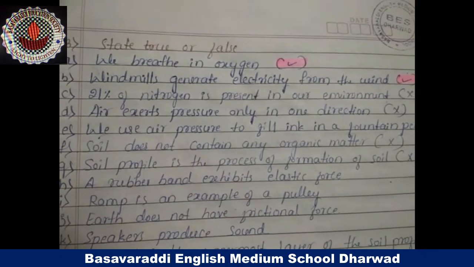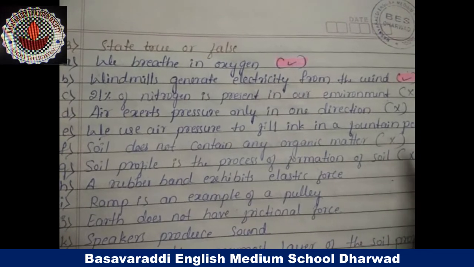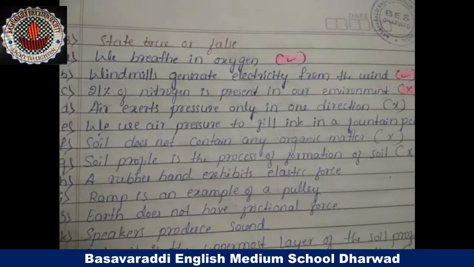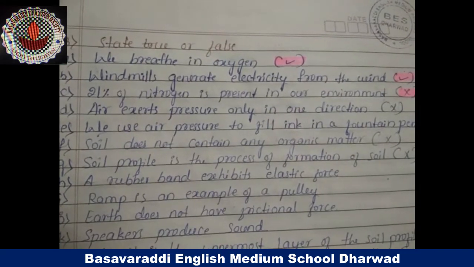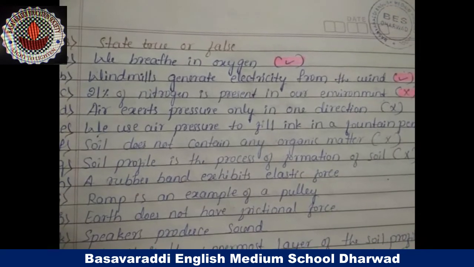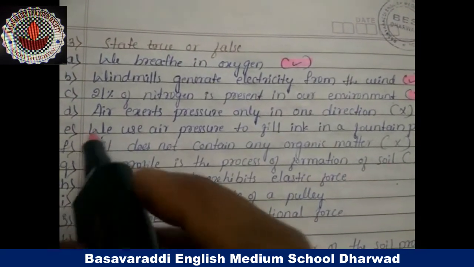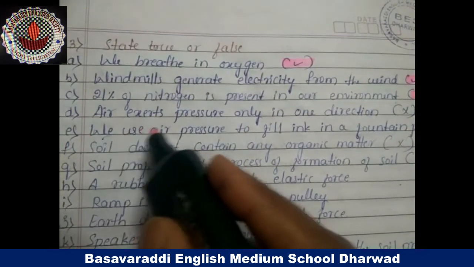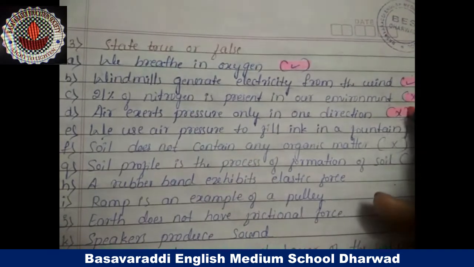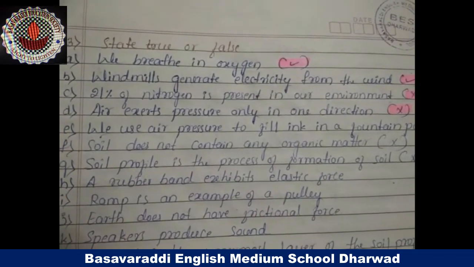C question: 21% of nitrogen is present in our environment. Wrong. Why? Because 78% of nitrogen is present in our environment. 21% of oxygen is present in our environment. So the given statement is wrong. Next, D question: air exerts pressure only in one direction. This statement is wrong. Why? Because air exerts pressure in all directions.